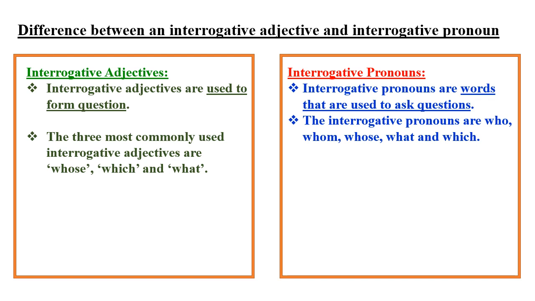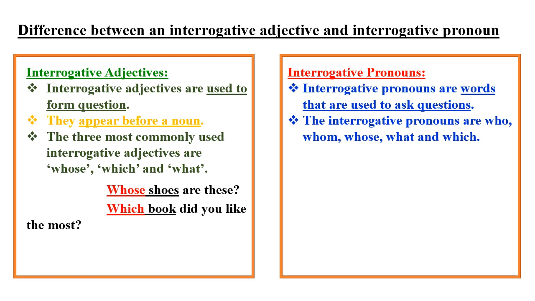Then, how should we differentiate? You see, an interrogative adjective appears right before a noun. Look at this example. Whose shoes are these? Here, the interrogative adjective whose appears right before the noun shoes and asks a question about the shoes. Remember, adjectives are words that say something more about nouns.